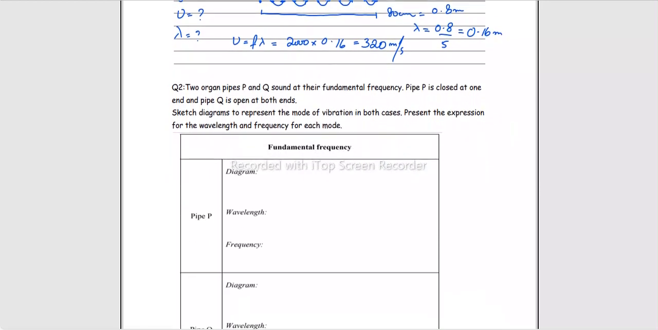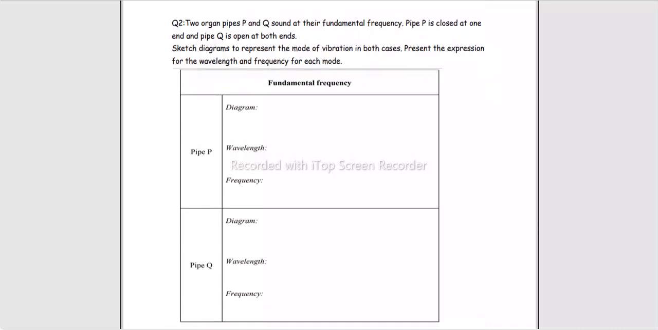Then two organ pipes P and Q sound at their fundamental frequency. Pipe P is closed at one end. It is closed at one end and open at the other. And pipe Q is open at both the ends. It is open at both the ends. Now, sketch diagrams to represent the mode of vibration in both cases. Present the expression for the wavelength and frequency for each mode.